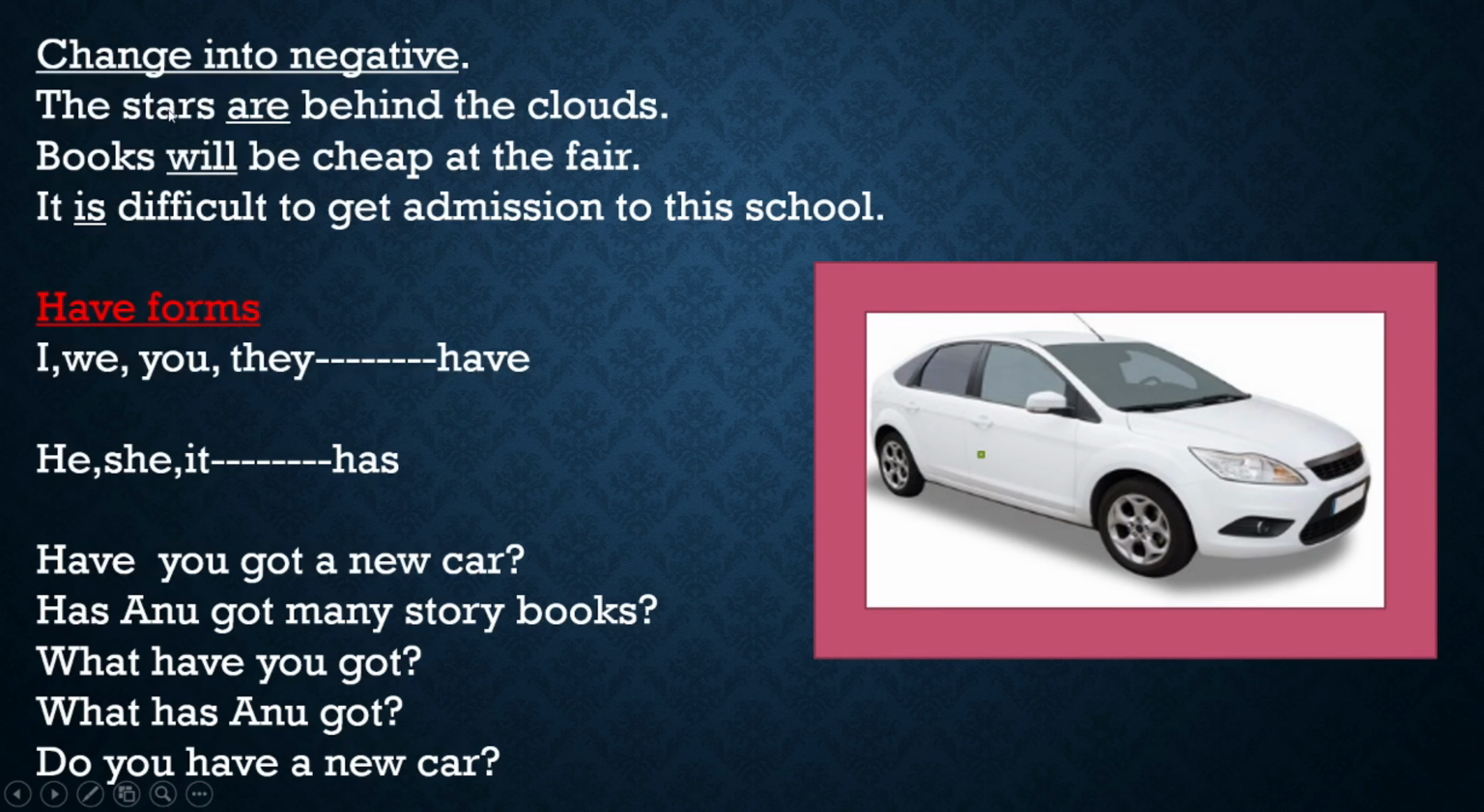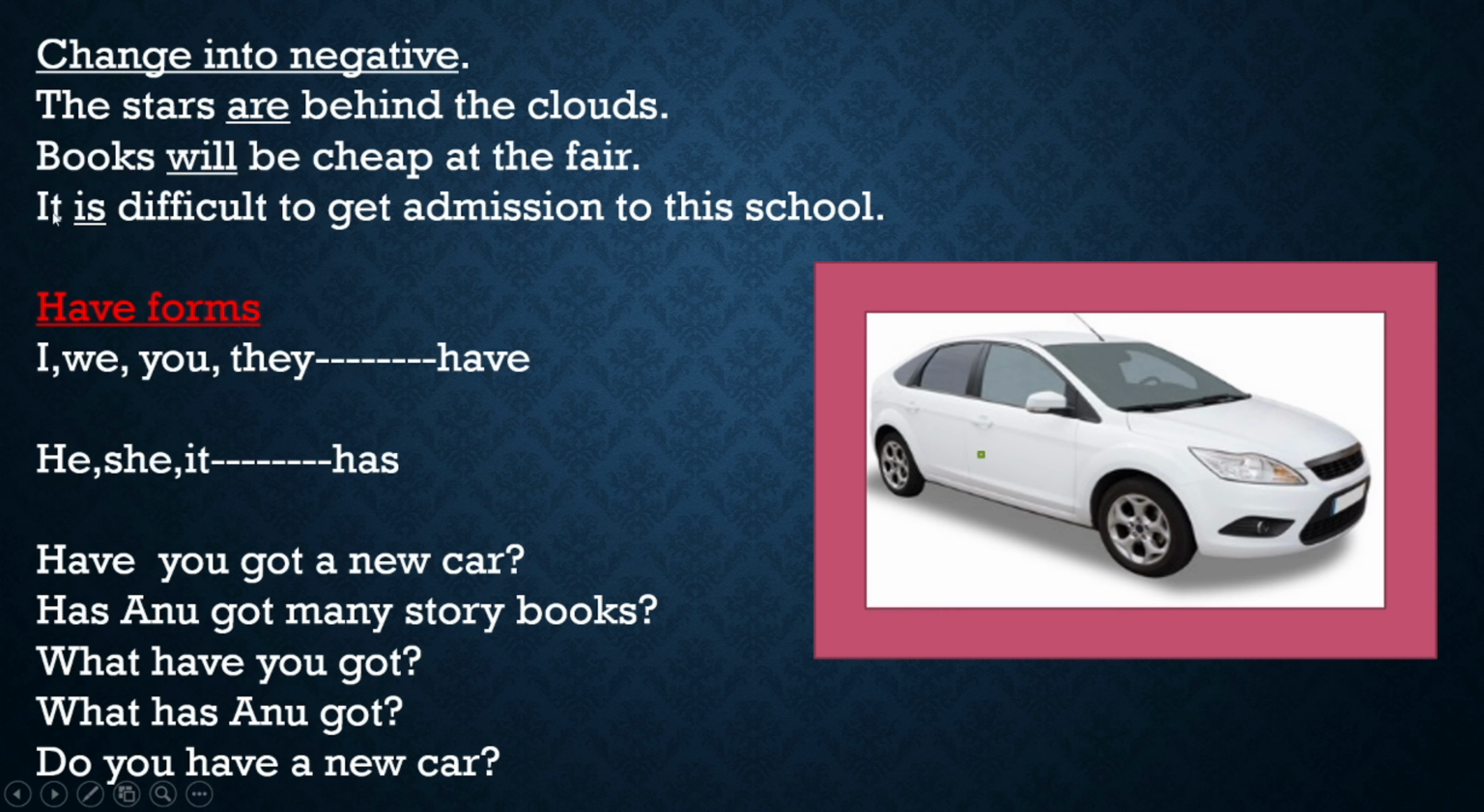So along with this auxiliary verb, we have to add "not" to make it negative. See here, the stars are behind the clouds. So how to make it negative? The stars are not behind the clouds. When you add "not" here, this sentence becomes negative. Look at this sentence: Books will be cheap at the fair. How can we make it negative? See, between "will" and "be" you have to add "not". Books will not be cheap at the fair. So the sentence has become negative.